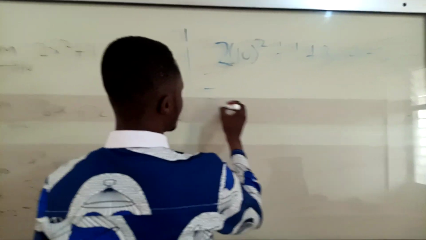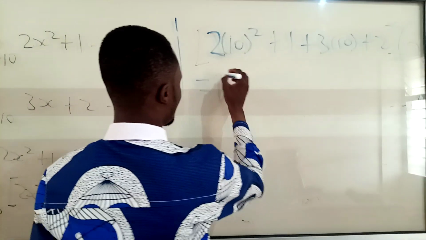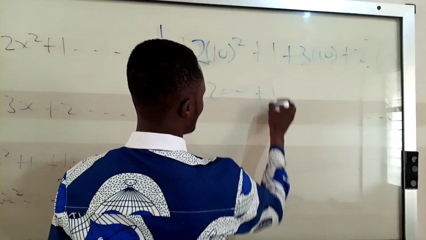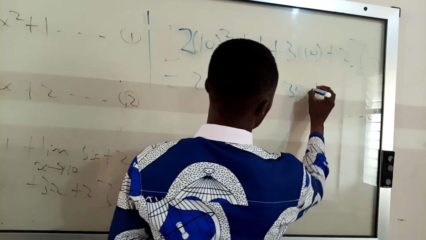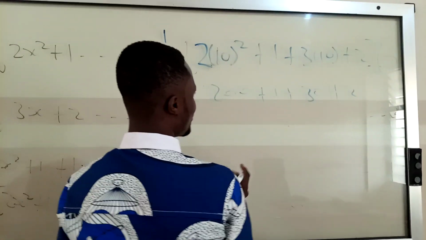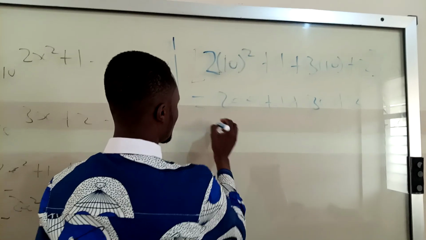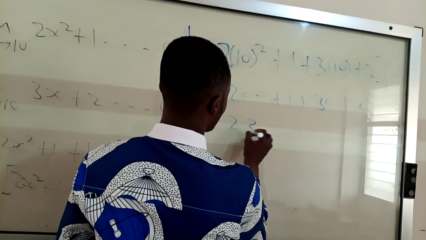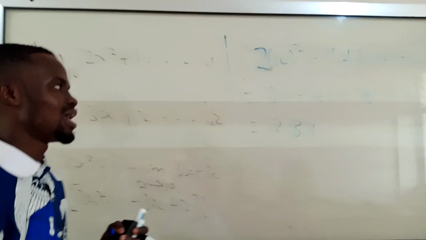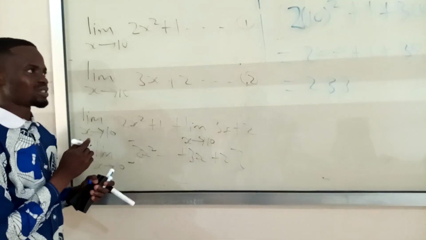So I'm going to get 2 times 100, which is 200, plus 1. Then 3 times 10, which is 30, plus 2. At the end of the day, I'm going to get 233. That is my final answer for summing up the limits.